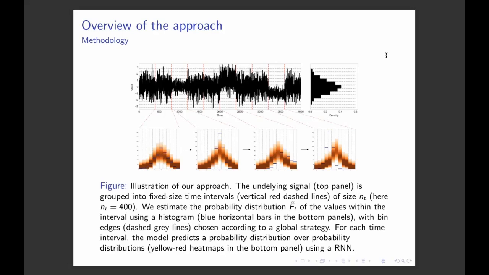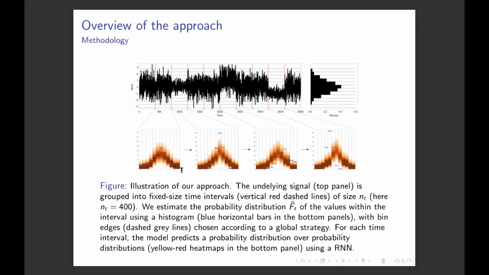To emphasize this even more, in the rest of the talk, I will speak about the measurements to refer to this raw data, the black one here, and the observations to refer to this aggregated summary, which is the histogram or the distribution of the data.